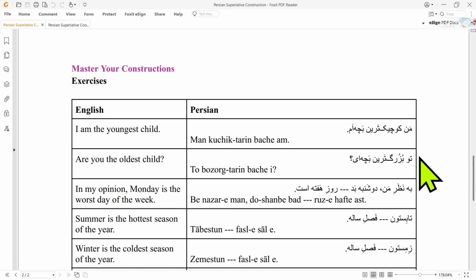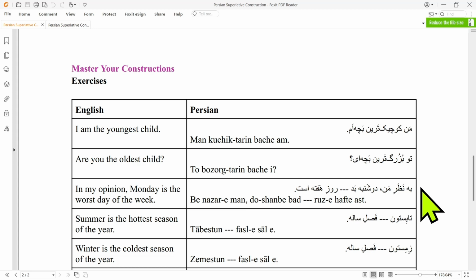And for a superlative adjective phrase like the oldest child, we put buzurgtarin, the biggest, or when comparing age, the oldest, before the noun bache, and end up with buzurgtarin bache. So a question like are you the oldest child would be to buzurgtarin bachei.